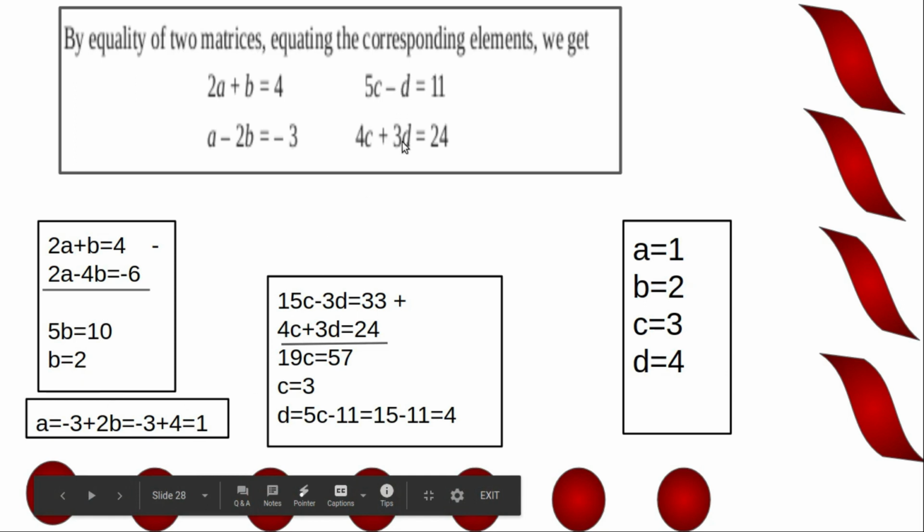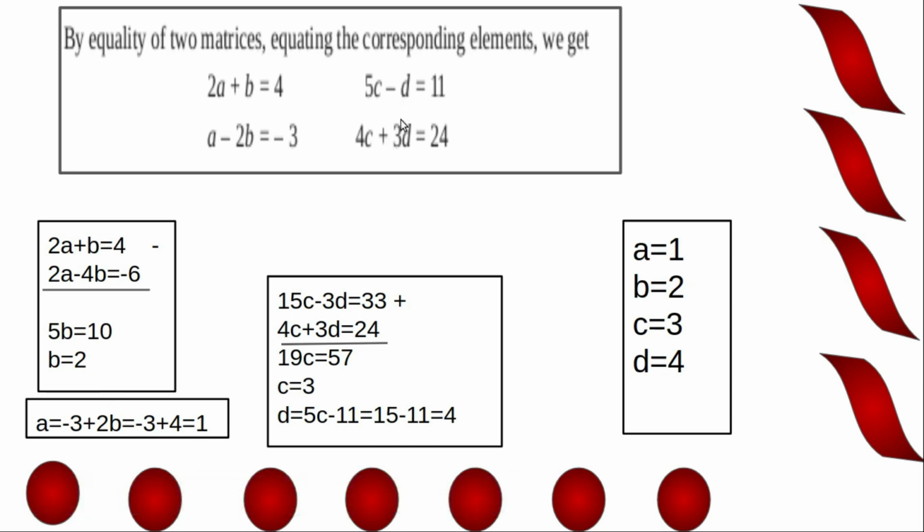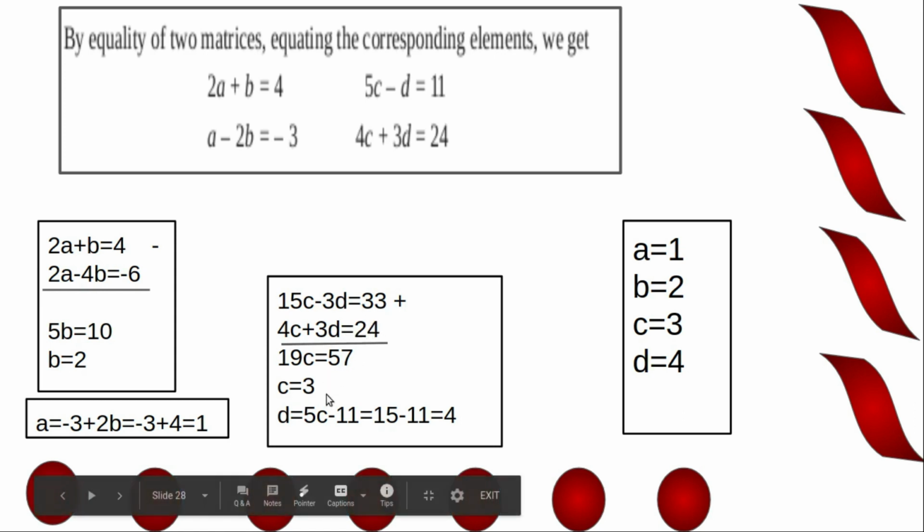Now consider these two equations. Here the coefficient of d is 3, so multiply the first equation by 3. 5c into 3 is 15c, then here we get minus 3d, 11 into 3 is 33. Now adding these two, 15c plus 4c is 19c. Minus 3d plus 3d is 0. 33 plus 24 is 57. So c is equal to 57 divided by 19 equal to 3.